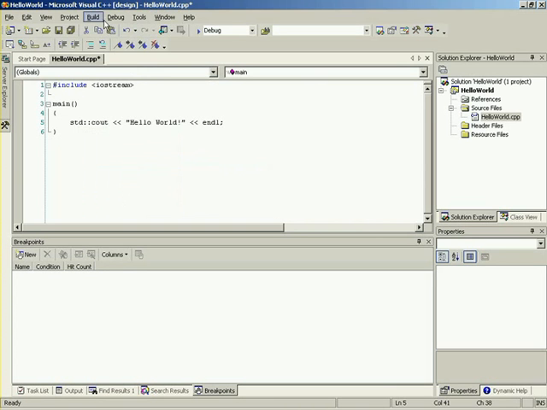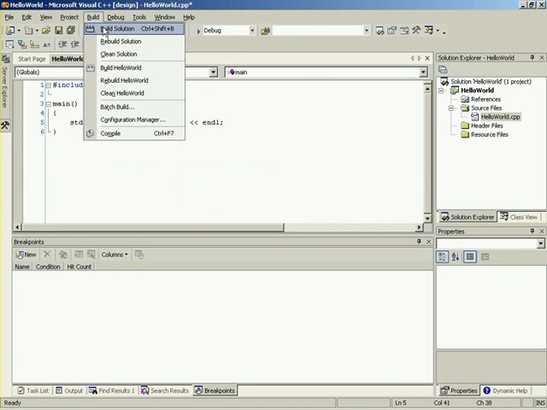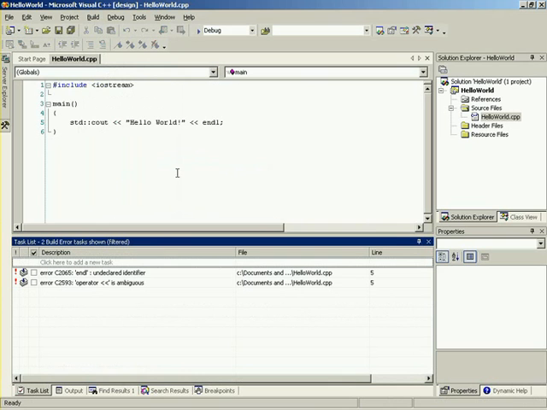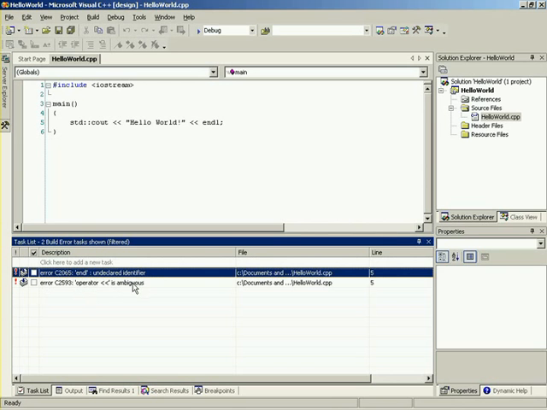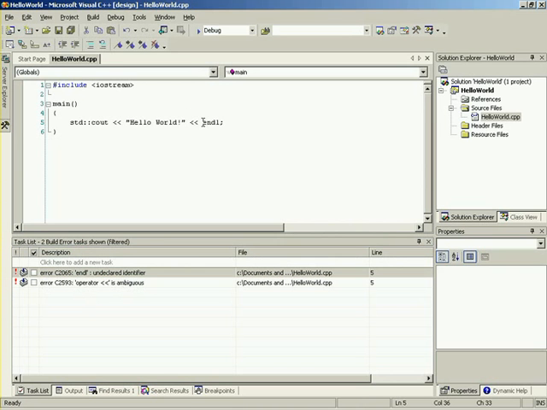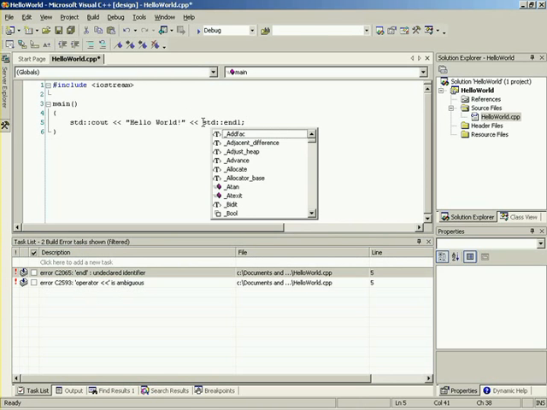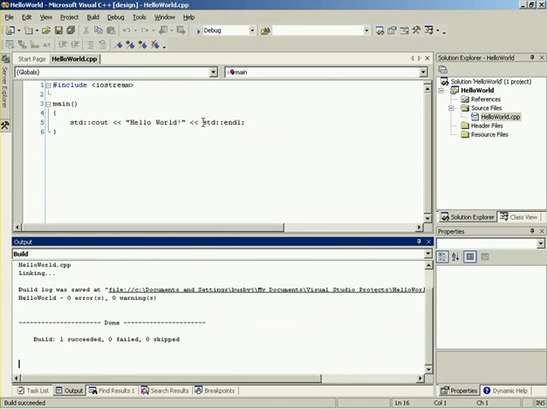We can go up into build, and we can say build solution, or just press Control-Shift-B, and what this is going to do is actually build it and link it. Okay. So if you notice down here, we have a little bit of a problem. endl undeclared identifier. What we can do to change that is say std : and Shift B again, and everything works fine. The reason for this, well, actually, I'll explain that in just a second. Let's make sure this works first.